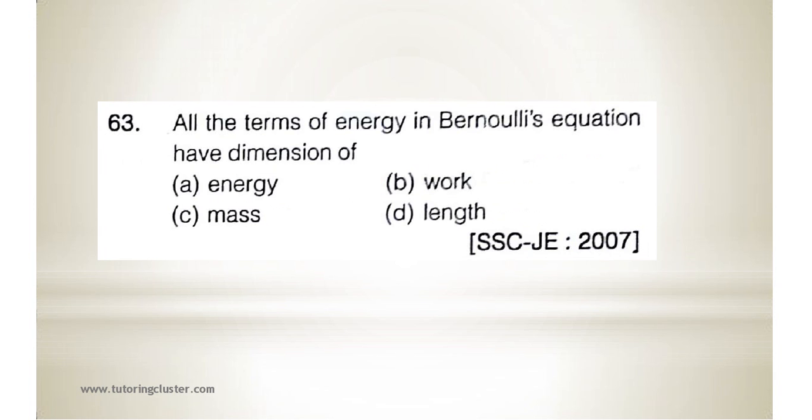Next, question number 63. All the terms of energy in Bernoulli's equation have the dimension of. What is Bernoulli's equation? Bernoulli's equation says P upon rho g plus V square upon 2g plus Z is equal to constant. So basically all the terms are having dimensions of length. Z is in meters.